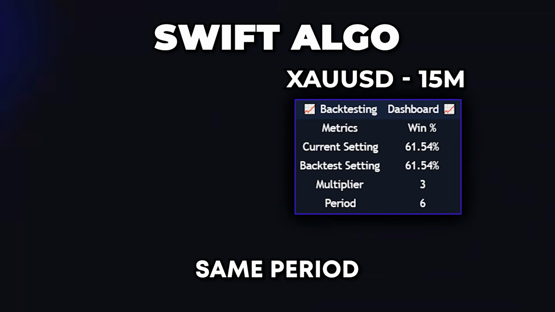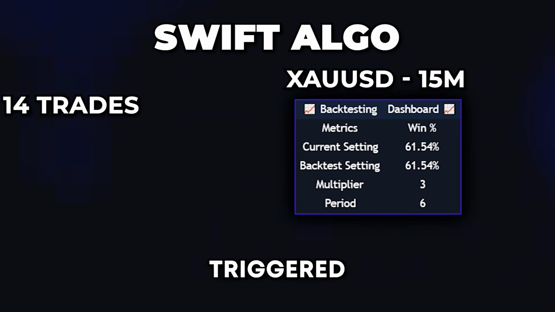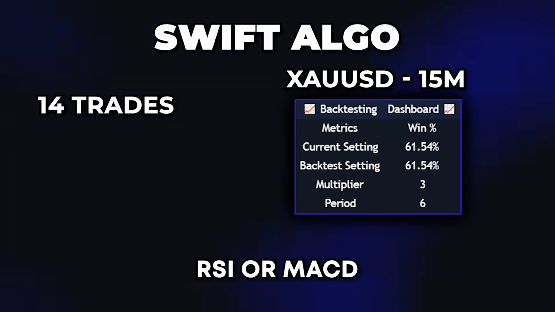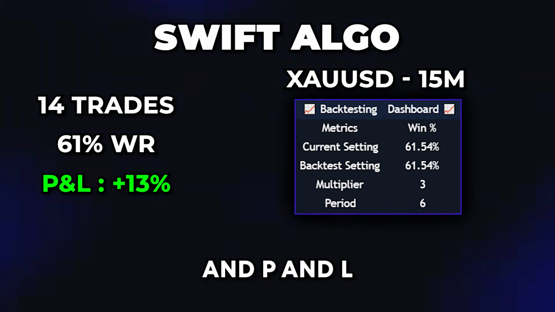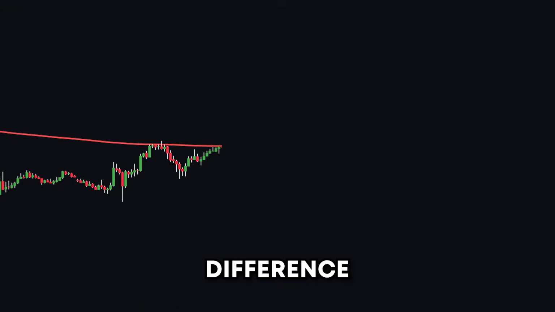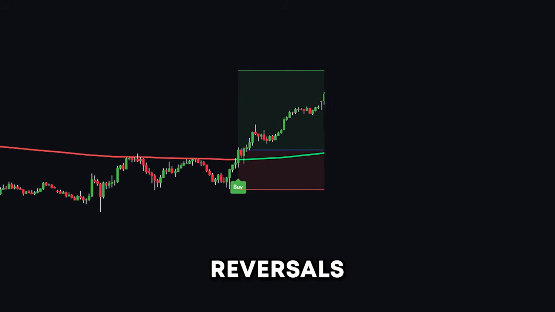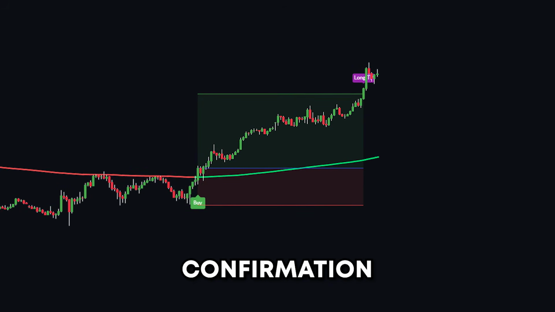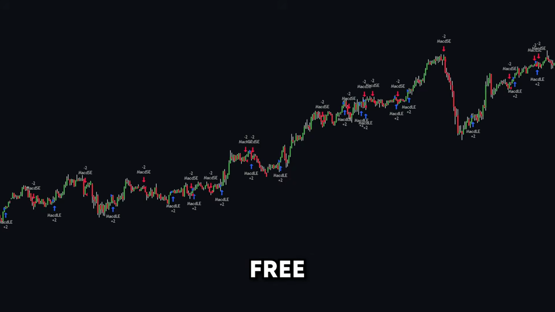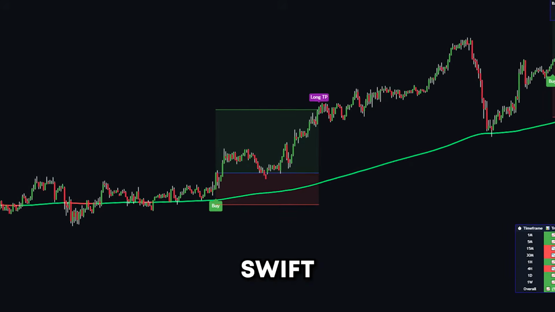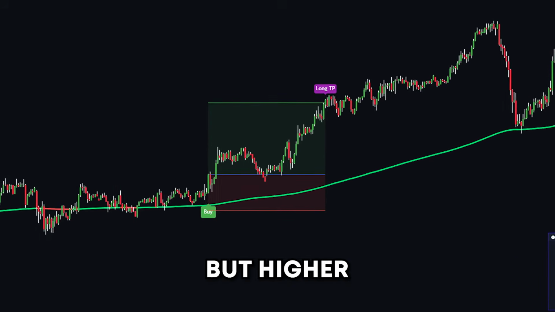And now SwiftAlgo. Same chart, same period, 15-minute gold. It triggered 14 trades, fewer than RSI or MACD, but the win rate was 61% and P&L an incredible 13%. The key difference is the signals appeared right when reversals began, with trend confirmation and built-in stop-loss/TP zones. So what does that tell us? Free indicators give you more noise. SwiftAlgo gives you fewer trades but higher precision. You're not reacting late. You're acting on data that adapts as the market moves.